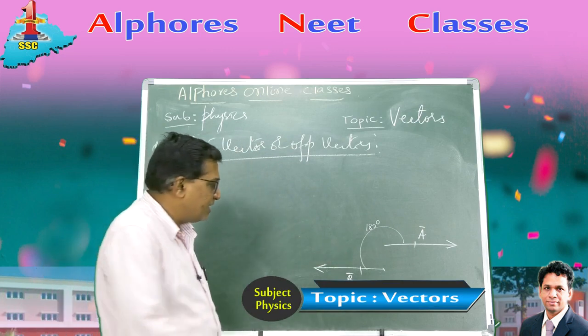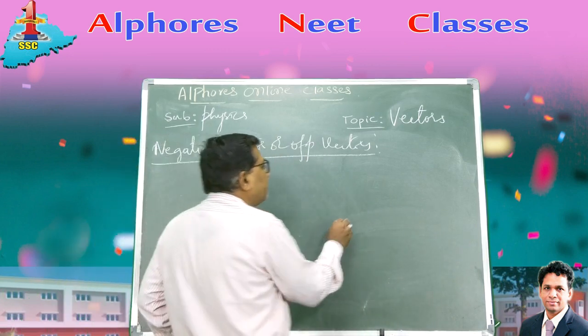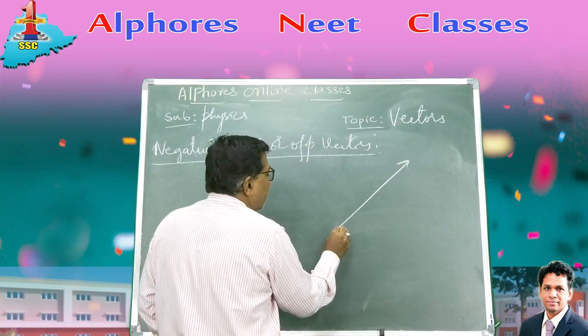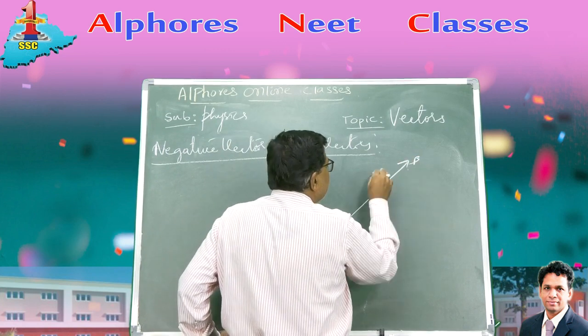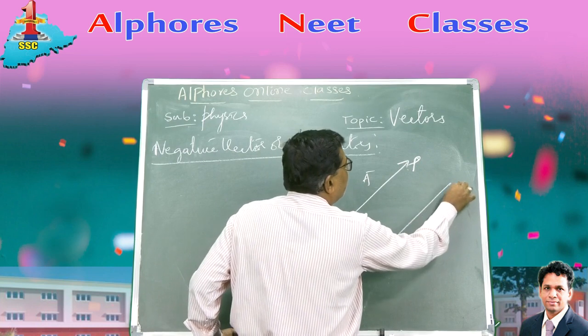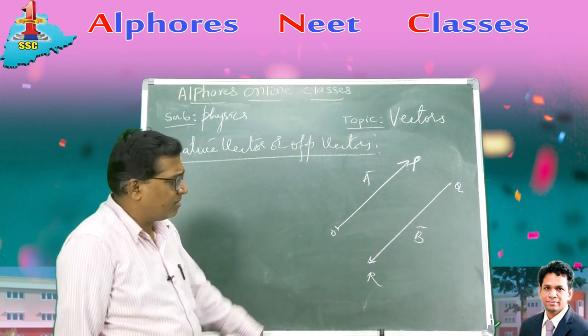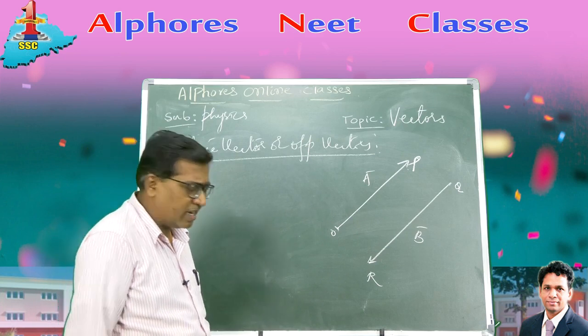Let me express these things by a diagram. Suppose there is a vector A bar, so OP is the A bar vector. There is another vector QR, let us say this is B bar. Let's suppose they are free vectors, non-localized vectors.